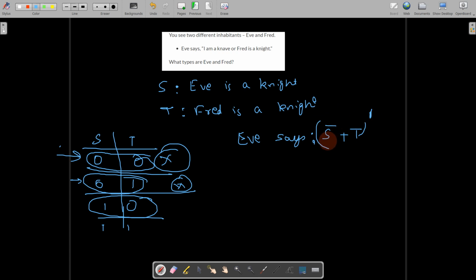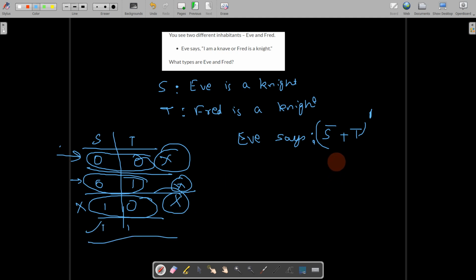And what is she saying? That I am a knave. I am not a knight. I am a knave. And Fred is a knight. But this is wrong, right? We assumed that Eve is a knight. So this is creating a contradiction. So this also is not a valid option. So both have to be knights. That can be the only assignment.